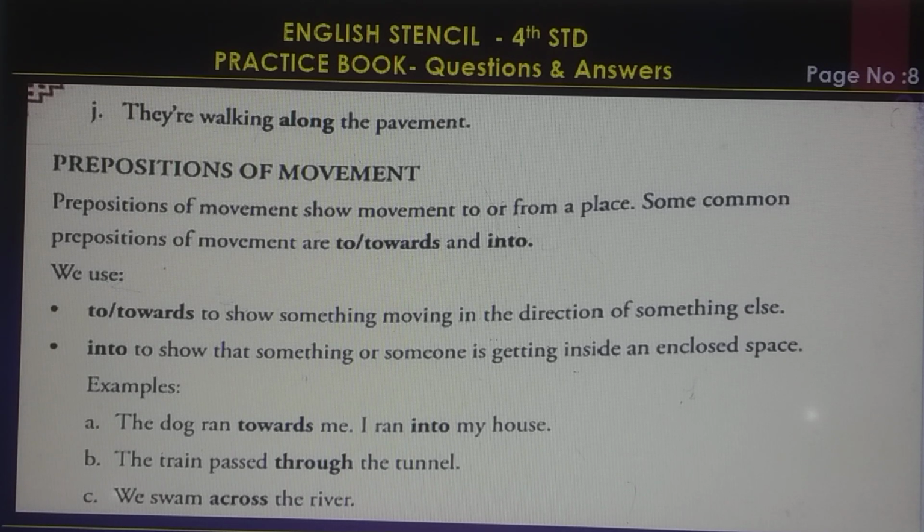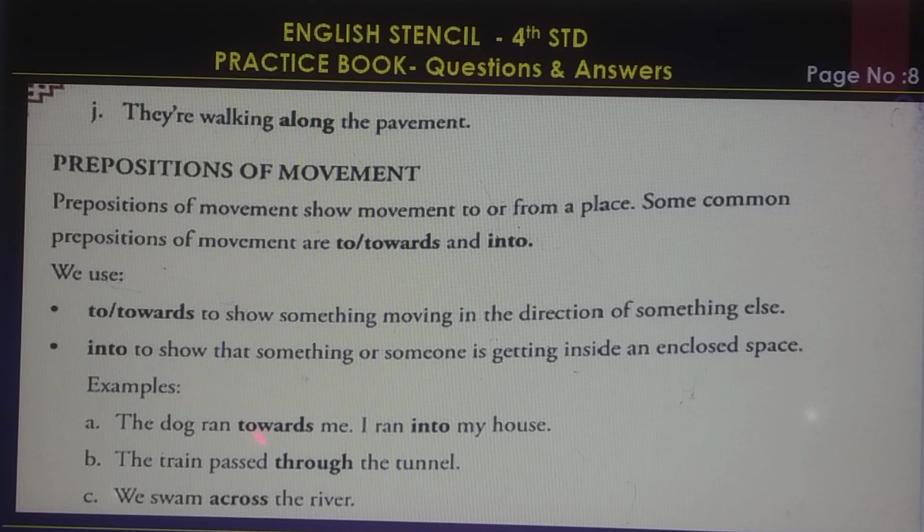Prepositions of movement. Prepositions of movement show movement to or from a place. Some common prepositions of movement are to, towards, and into. We use to and towards to show something moving in the direction of something else. Into, to show that something or someone is getting inside an enclosed space.